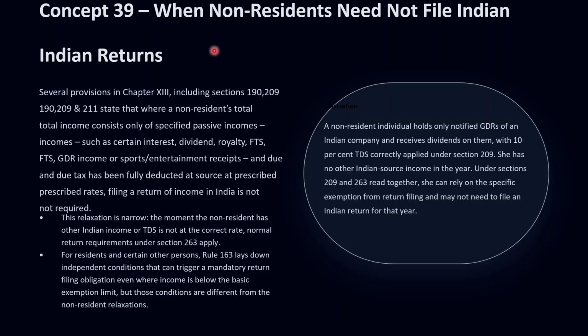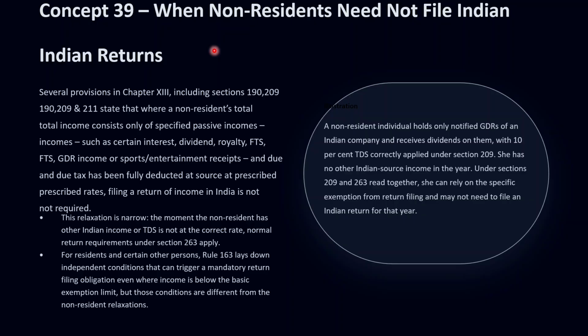These specified incomes include certain royalty or FTS or interest or dividends on notified bonds and GDRs, and the performance and sports related income of non-resident sportsmen, sports associations, and entertainers, which we have seen in our above slides. However, this is a narrow relaxation.